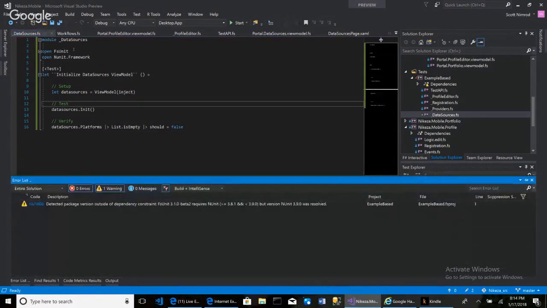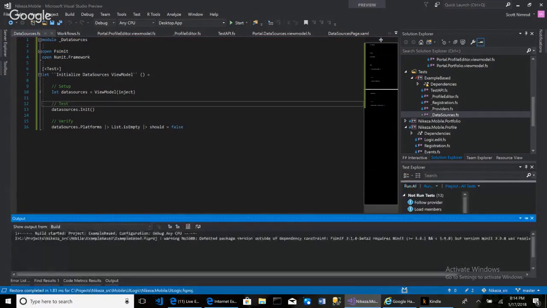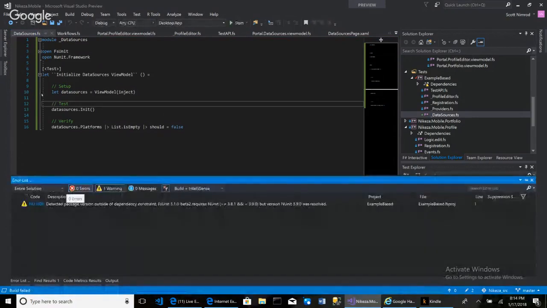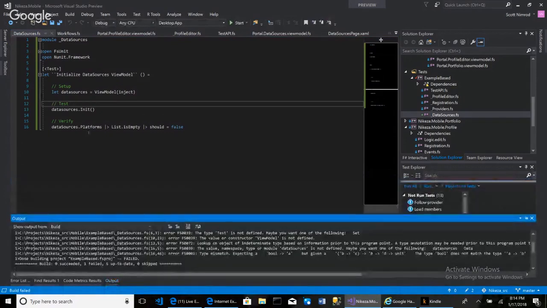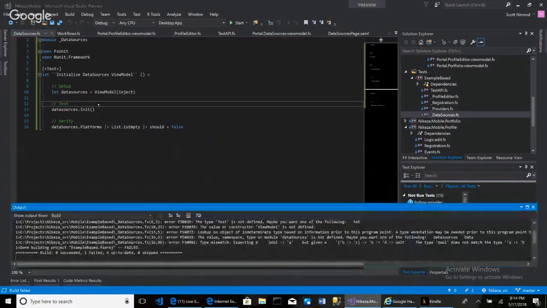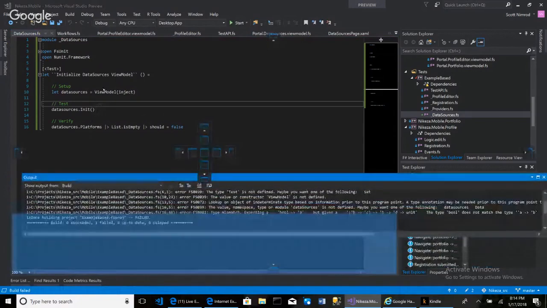If it failed, then you should show me what failed. If I try to build everything again, or maybe I should just do a rebuild, then maybe it'll actually give me the actual errors. And it's still not showing me. Well, if I go to the output window, I have a whole bunch of errors in here, but it's just not showing up in the errors pane, in the actual UI.